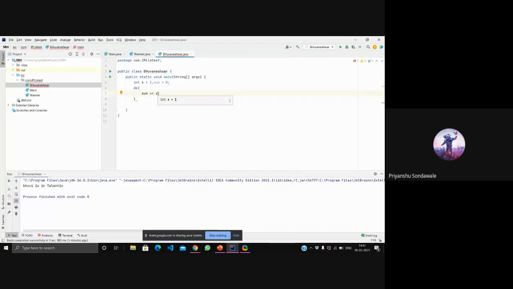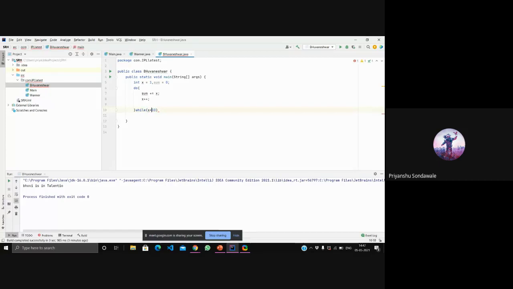No need to get confused, it's just short form. Then after that, I'll increment x, x plus plus. And after that, I'll write my while condition: while x is less than 10.